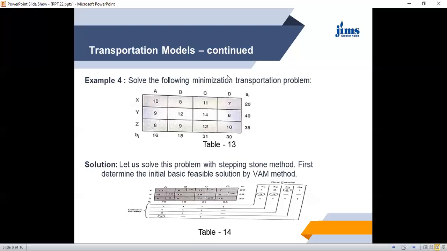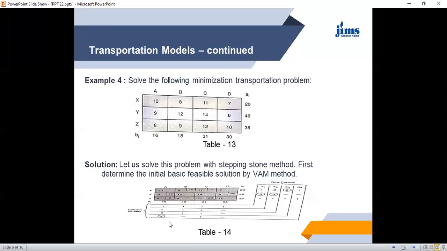So this demand has been fully met and Y has been depleted. This resource Y, origin Y, has been depleted by 30 units. So now its capacity is reduced from 40 to 10. 40 minus 30 is equal to 10 units. So now we have 3 columns and 3 rows. This column is deleted.